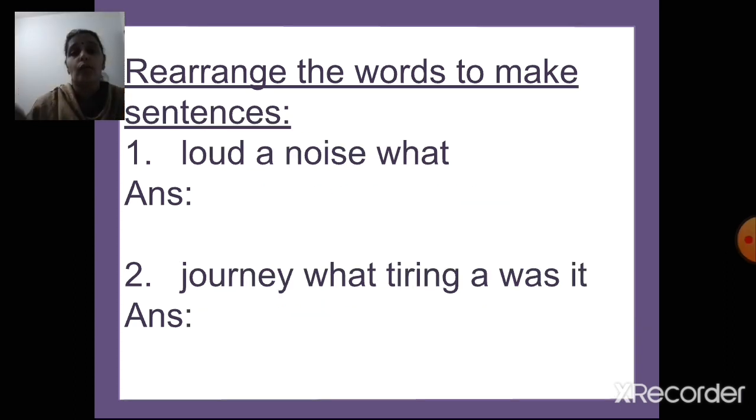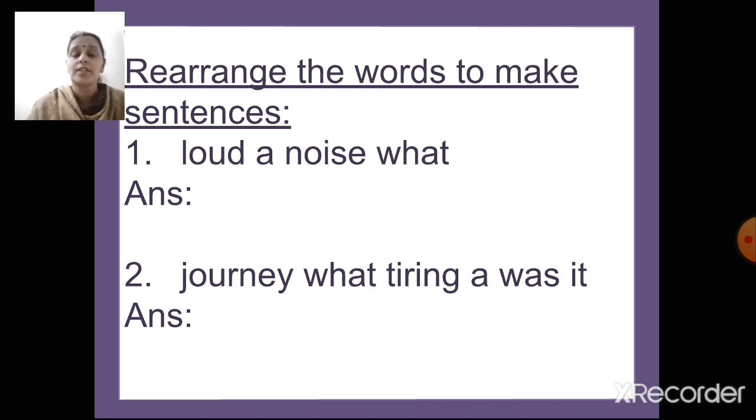Now the next one. Rearrange the words to make sentences. Okay. The first one is: loud a noise what. And the second is: journey what tiring was it.